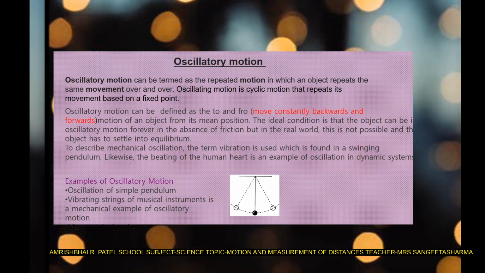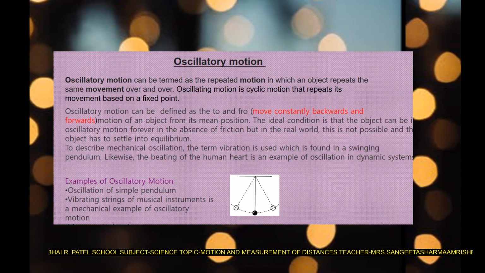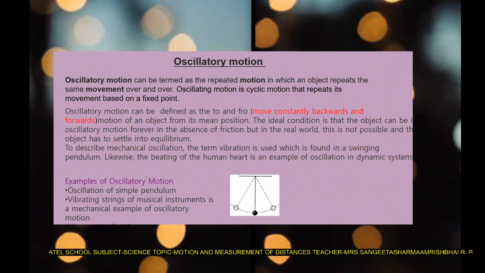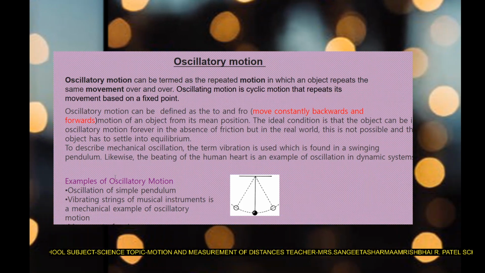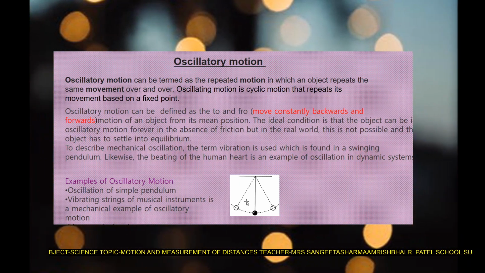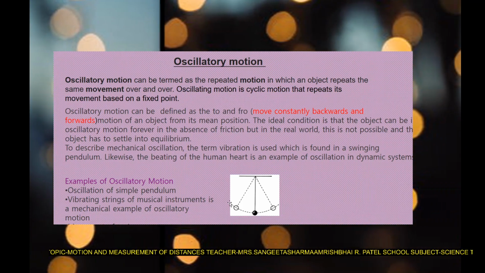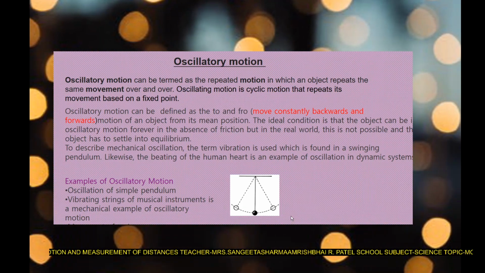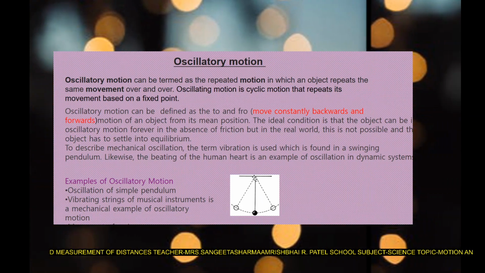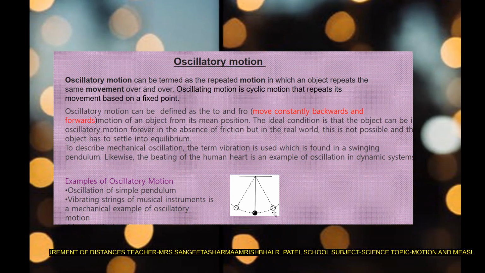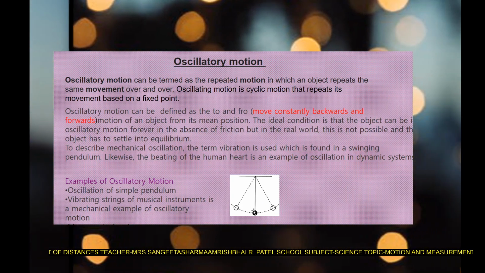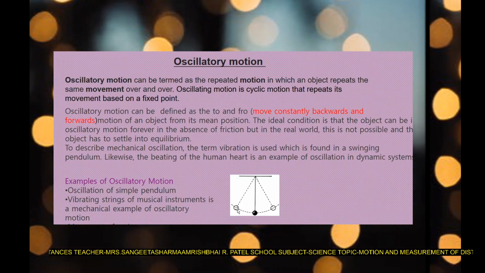Here you can see the picture in which I have shown the pendulum. It is a simple pendulum, and the dotted line is showing the movement of this pendulum. This is my pendulum, and when it is going backward and forward, this is the mean position, and according to this it is moving. If we just push this pendulum, it shows to and fro motion.